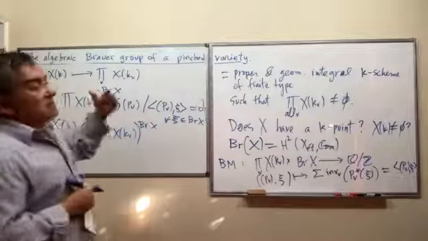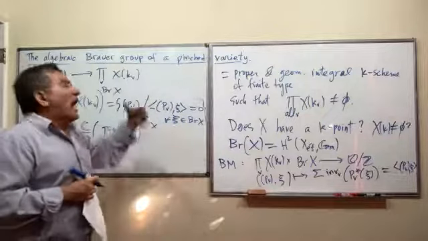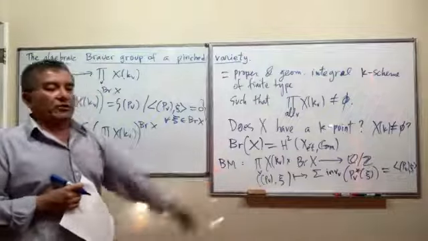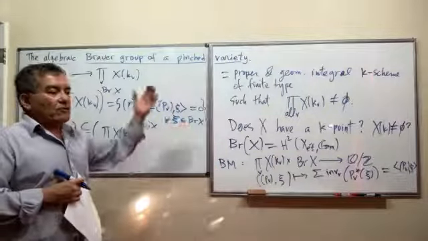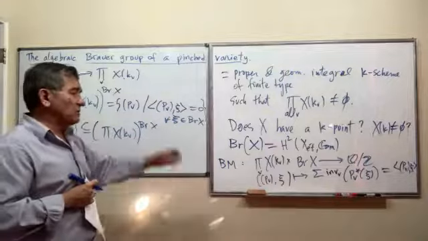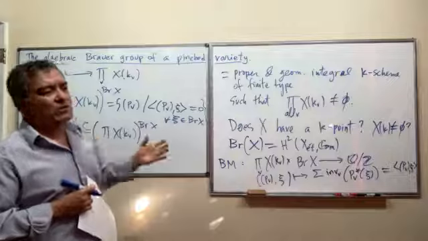Why? Because any information that I get about the Brauer group for singular curves, I can apply it to study the Brauer-Manin obstruction for singular curves. The Brauer-Manin obstruction for smooth curves has been studied over number fields and probably also over function fields. But the singular case, as far as I know, there are no studies about that.